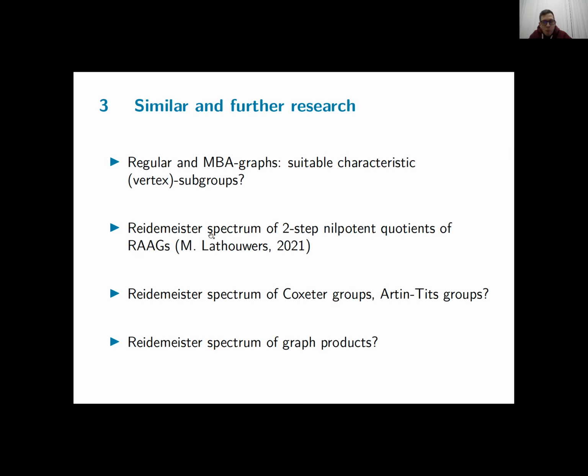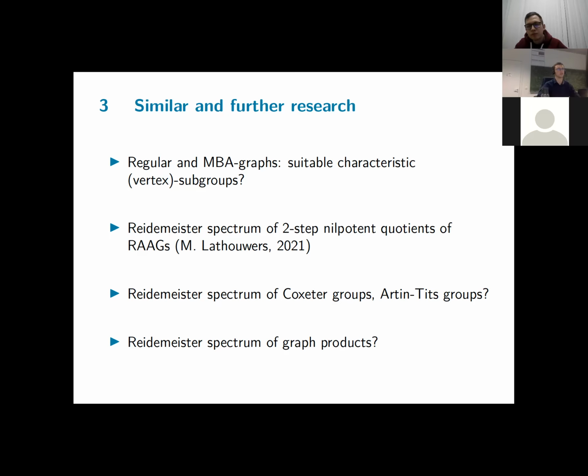The conjecture is not that these all have the R infinity property. There are families which have the R infinity property, but also groups where the Reidemeister spectrum contains quite a lot of natural numbers. And you can ask the same question regarding the generalizations or related groups to right-angled Artin groups. So what happens for arbitrary Artin-Tits groups, or for their associated Coxeter groups? What can we say about the Reidemeister spectrum or the R infinity property?